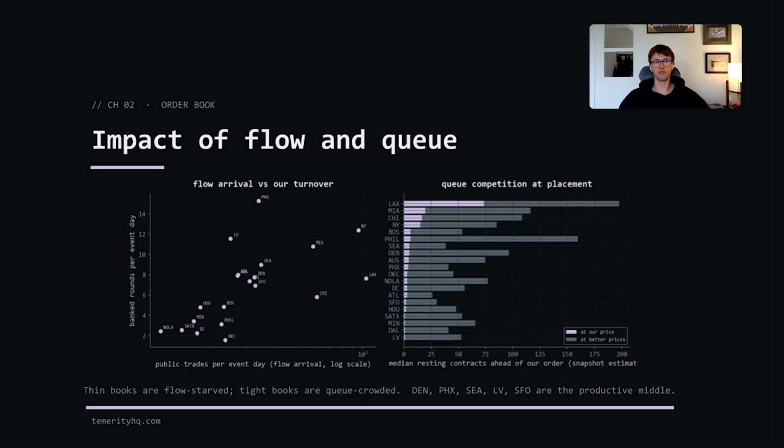This is arguably the single biggest driver of P&L for the strategy. The strategy is a market-making strategy. We're trying to stack small amounts of P&L by completing as many round-trip trades as we can throughout the day. And then on the right, I looked at the competitiveness of the order queue at or better than our price. Interestingly, there's a pretty wide variance between order book depth, queue competitiveness, and the number of trades per day between these daily high temperature markets.